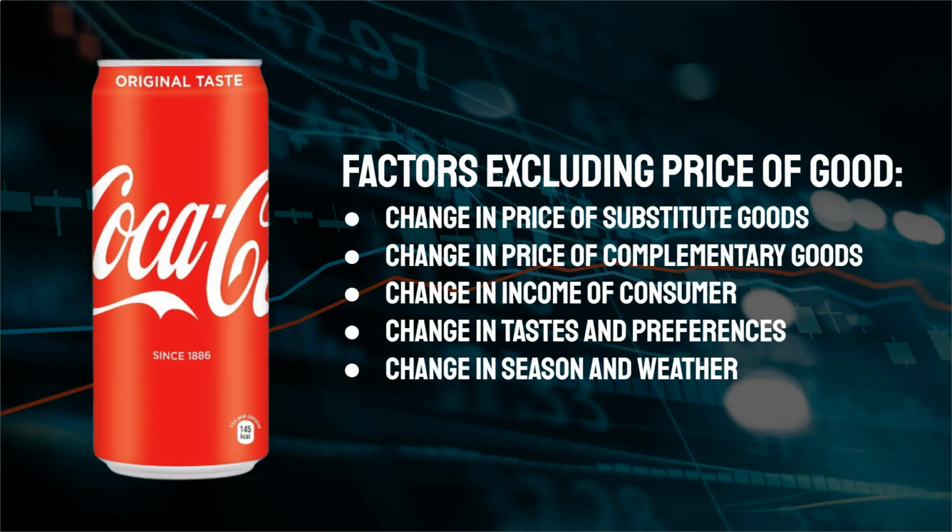Lastly, change in season and weather. During winter season, our parents tell us to drink less soft drinks and any cool stuff in general. So during the winter season, the demand for Coke decreases because people are less likely to spend or purchase or consume Coca-Cola cans. And in the summertime, people enjoy drinking Coke because it cools them off. It keeps them cold in the hot, humid weather. So this is how season and weather also impacts demand. In the summer season, demand increases. In the winter season, demand decreases.